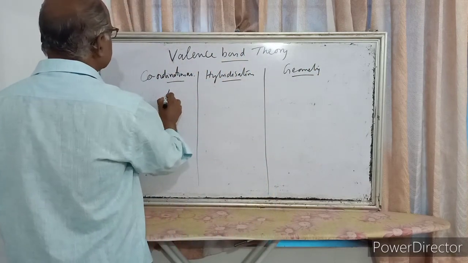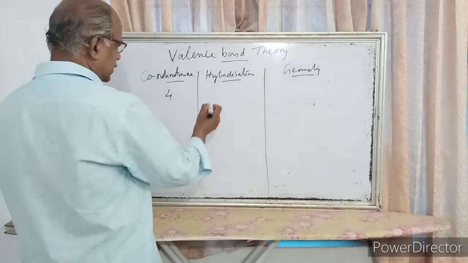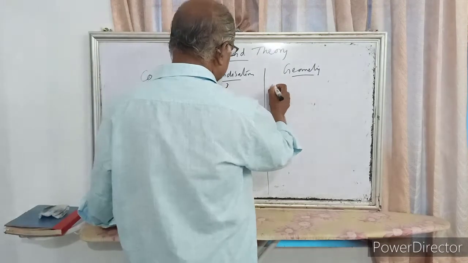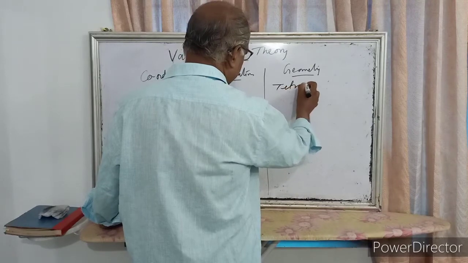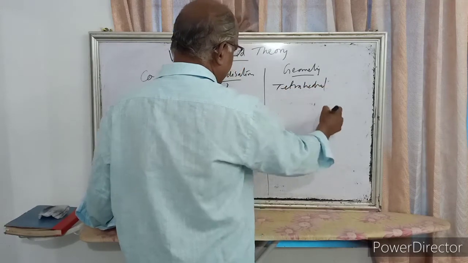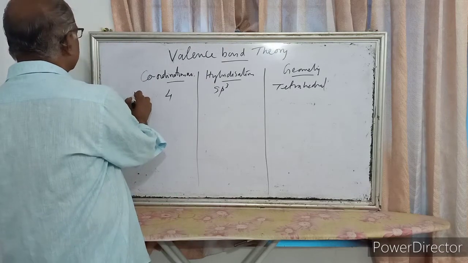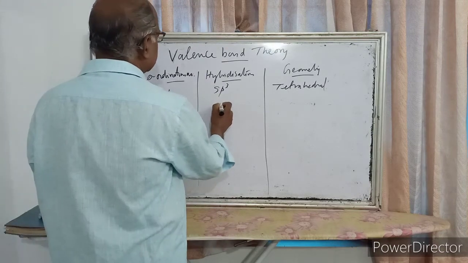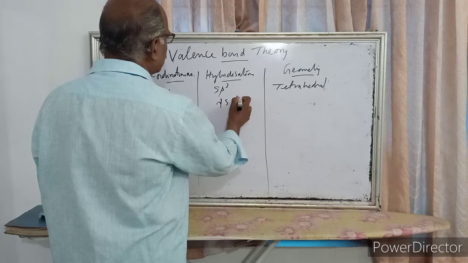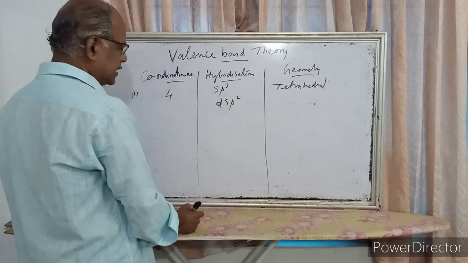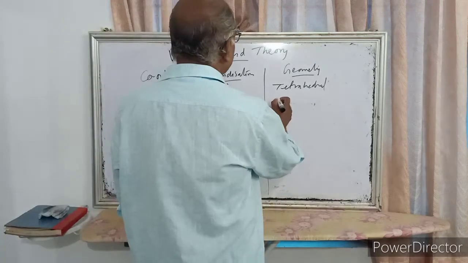If coordination number is 4, hybridization will be sp3 and geometry is tetrahedral. Then coordination number 4, hybridization is dsp2, and with dsp2 hybridization it is square planar.